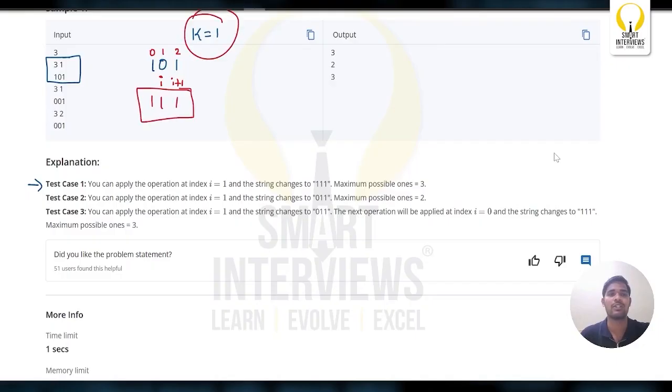So after one operation, what's the total number of ones? It is 3. So the output for the first test case is 3.